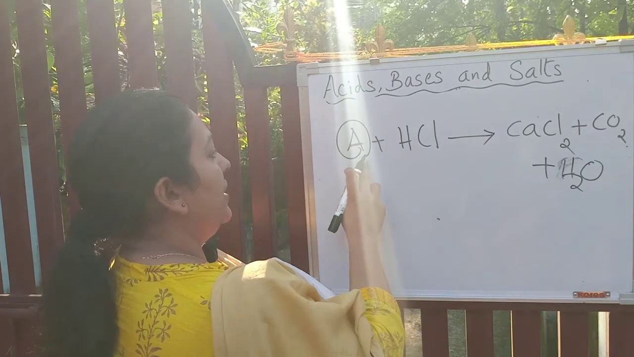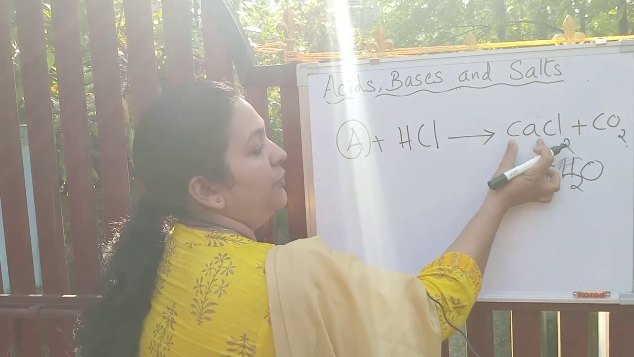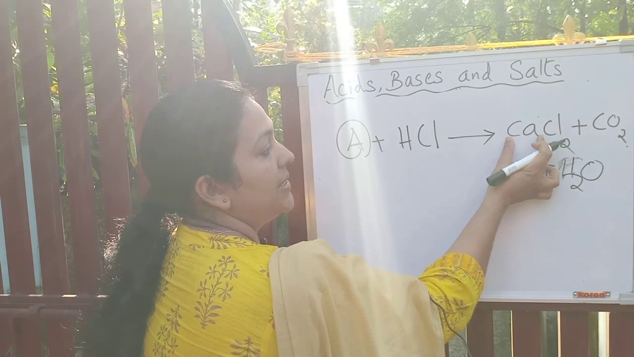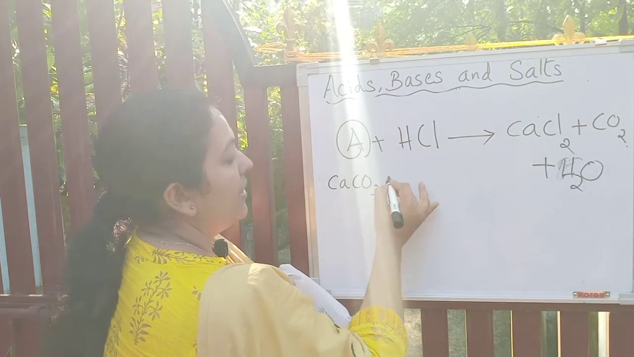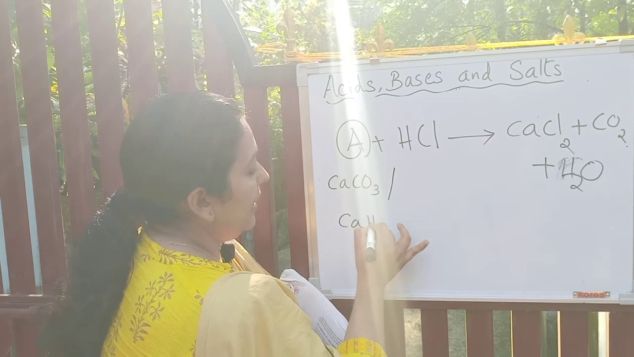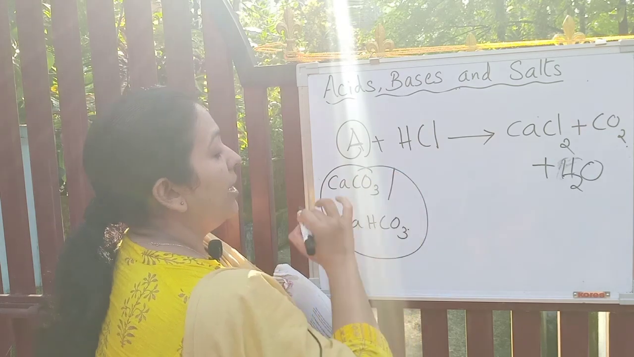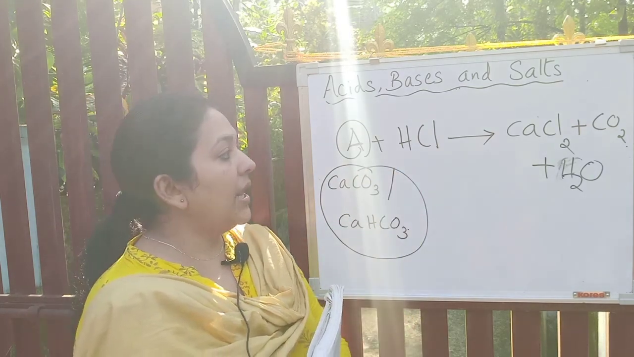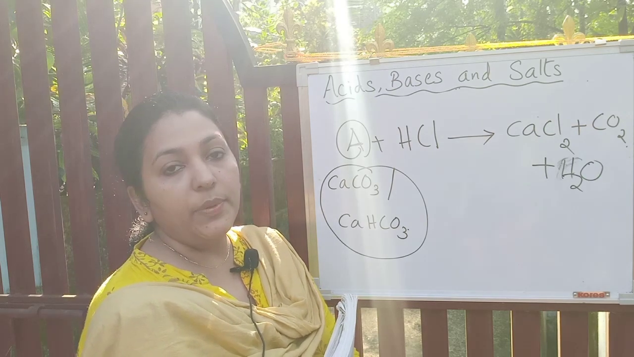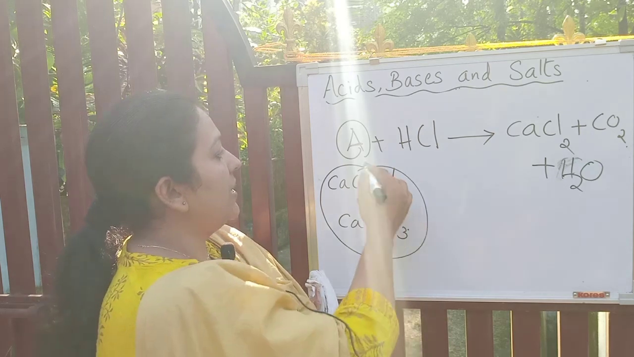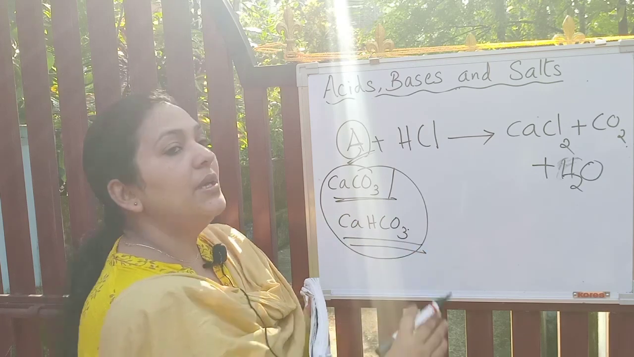Okay, so which metal carbonate here? You will get a clue from this answer. Here it is calcium. So it can be calcium carbonate, and it can also be calcium bicarbonate, because metal carbonate and metal bicarbonate react with an acid to produce salt, carbon dioxide and water. In the previous lesson we have already learned. So metal compound A is either calcium carbonate or calcium bicarbonate.